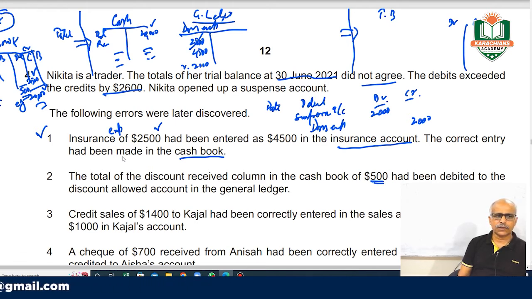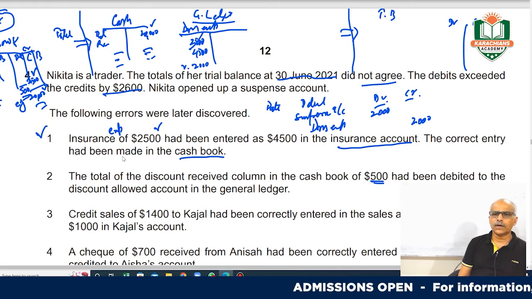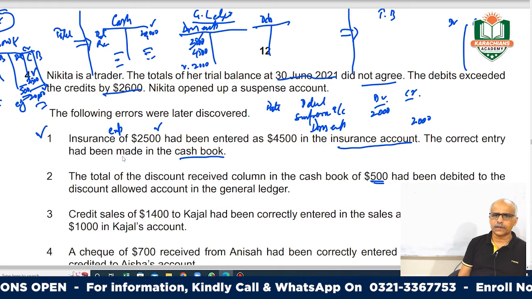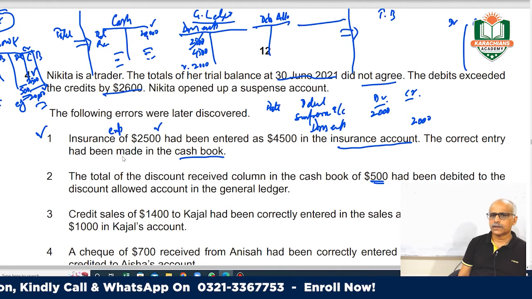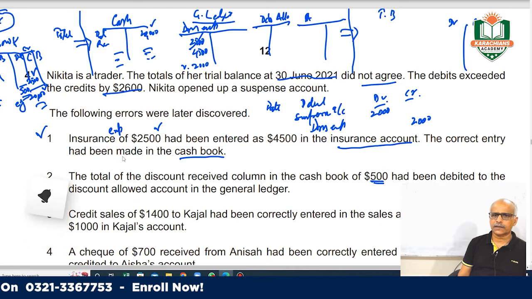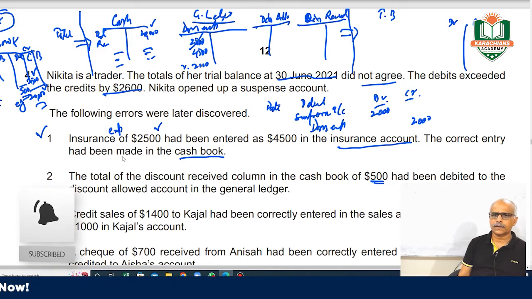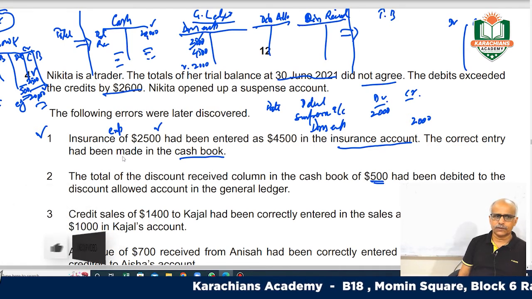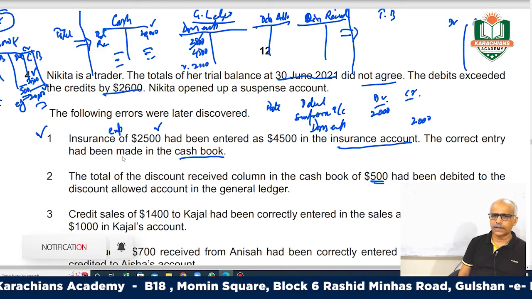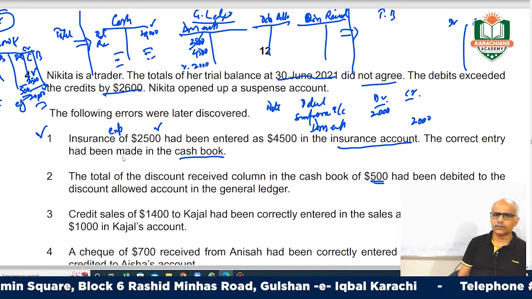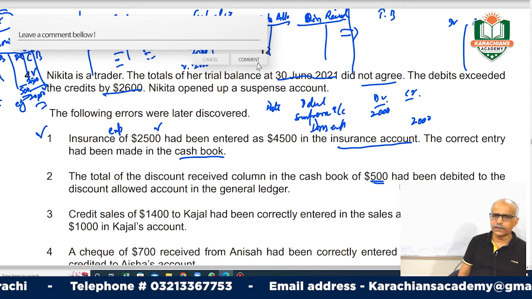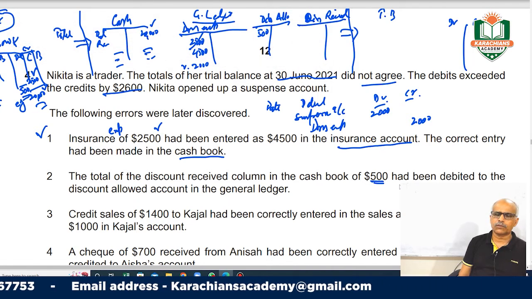So actually this discount received is a credit balance, right? There is an account of discount allowed in the GL, and discount received, right? So this 500 was to go to the discount received, you were to post it to the discount received credit side. But what you have done, erroneously, instead of crediting this, you have debited it to the discount allowed column.